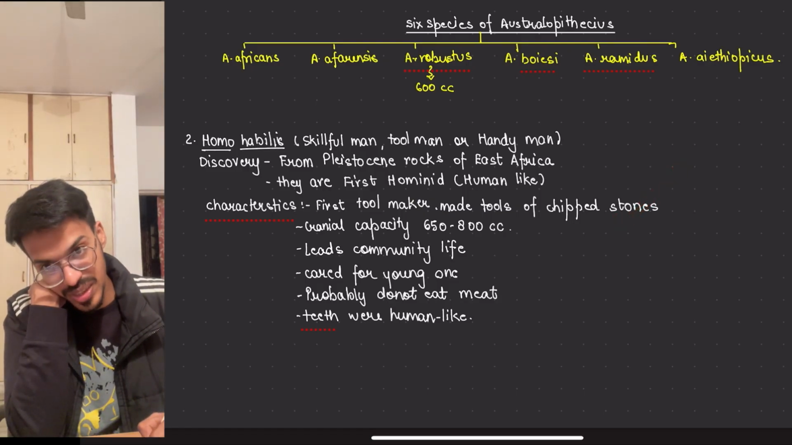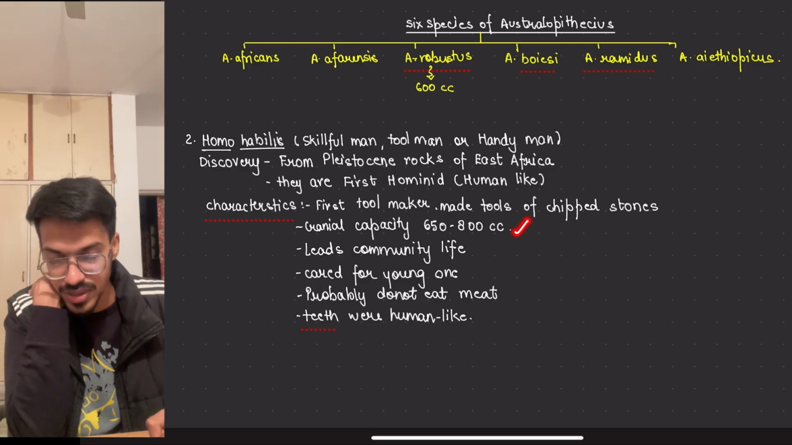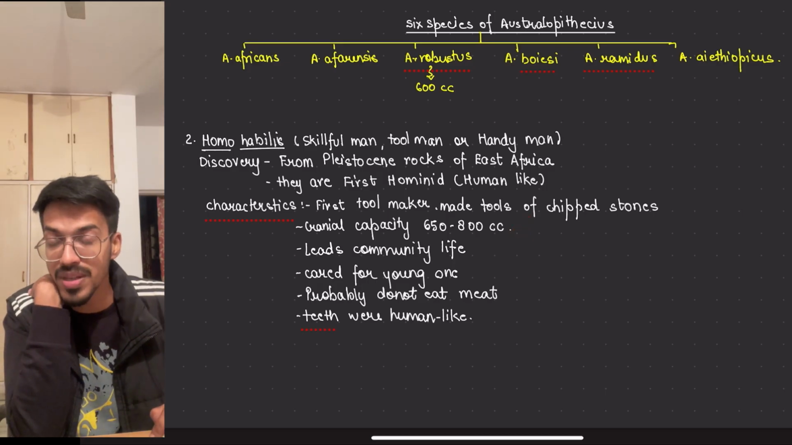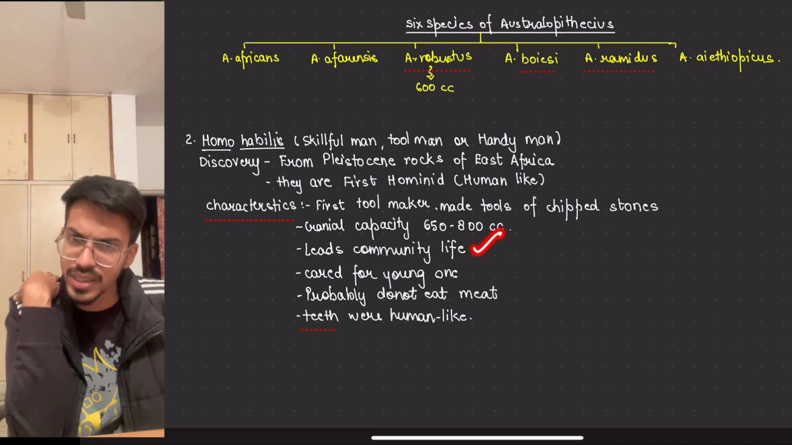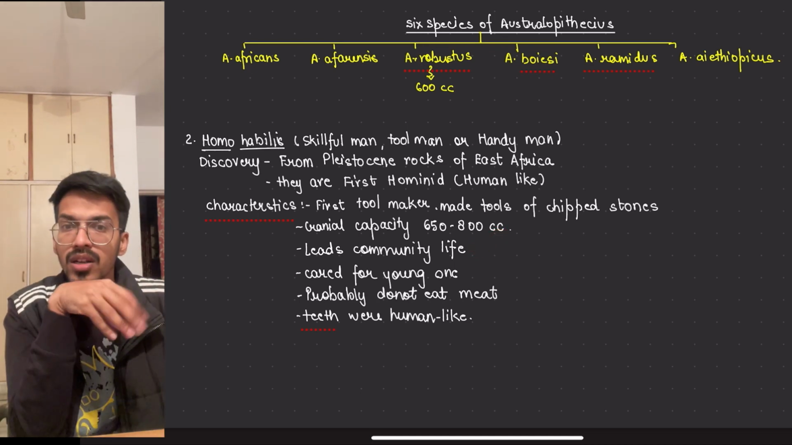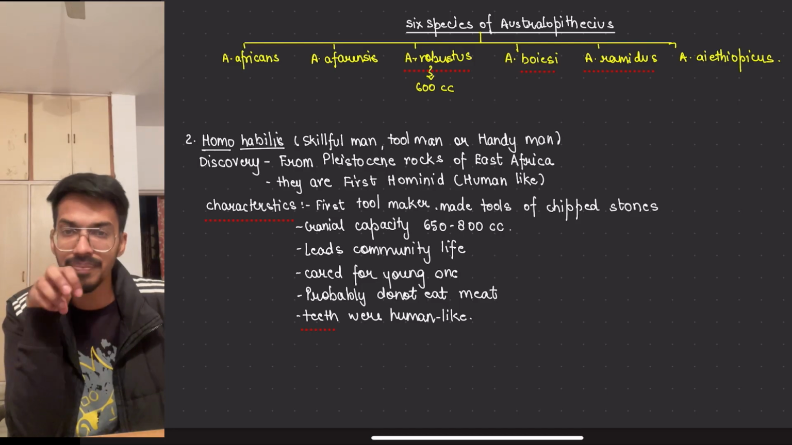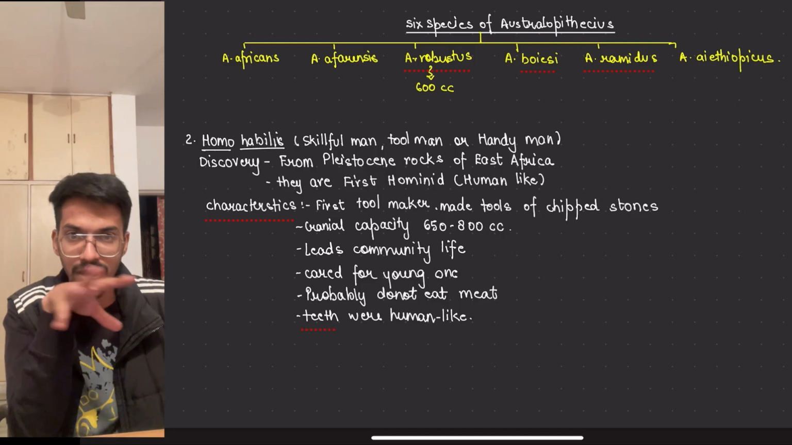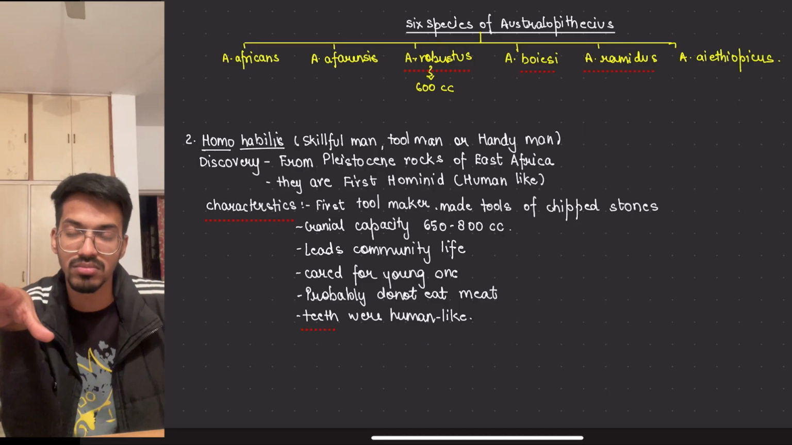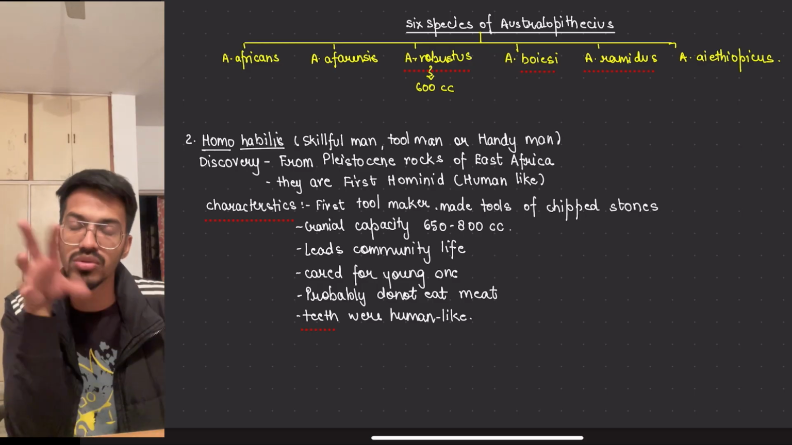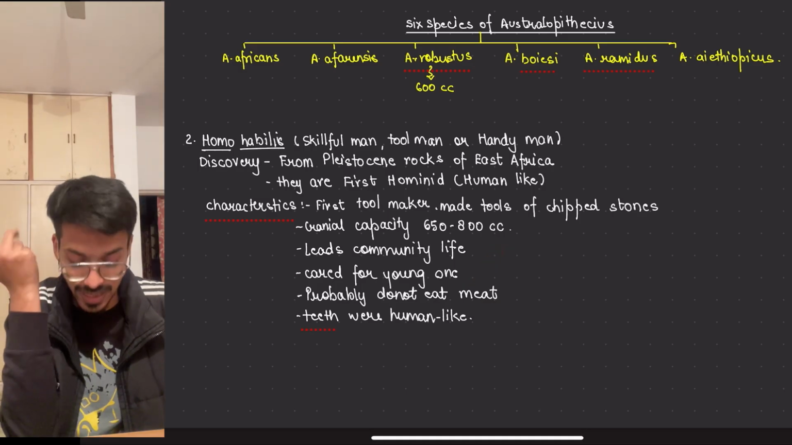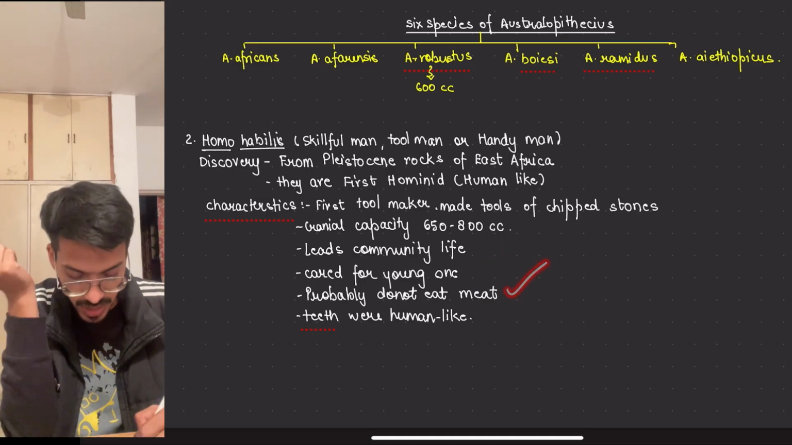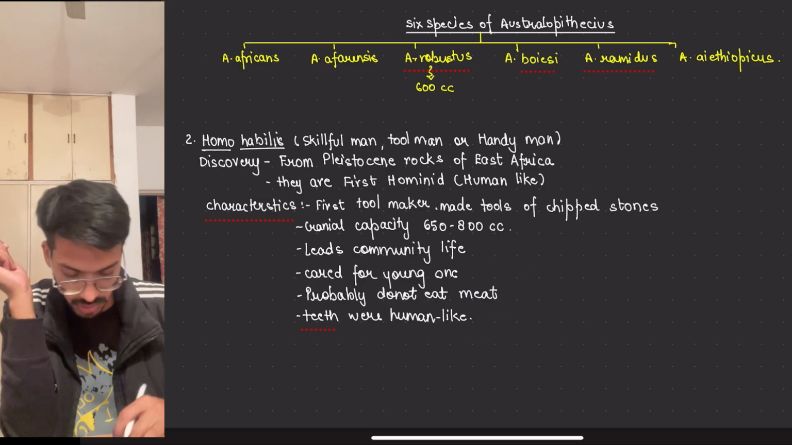Cranial capacity is increased, 650 to 800 cc. Before this, we have seen that Australopithecus robustus has 600 cc of cranial capacity. It leads a community life, means lives in a community like we live in the community now, in a proper human community, or maybe in a gated society. Then cared for the young ones like us. Then probably did not eat meat. Teeth were human-like.